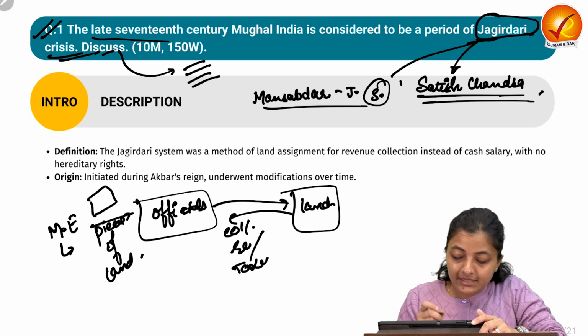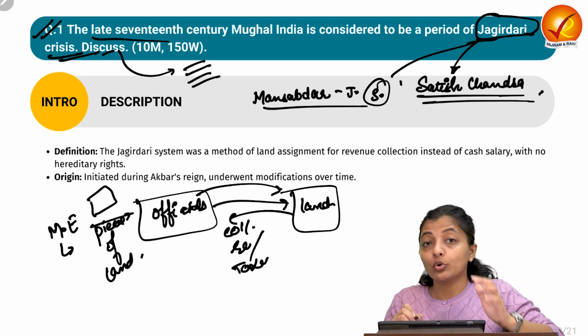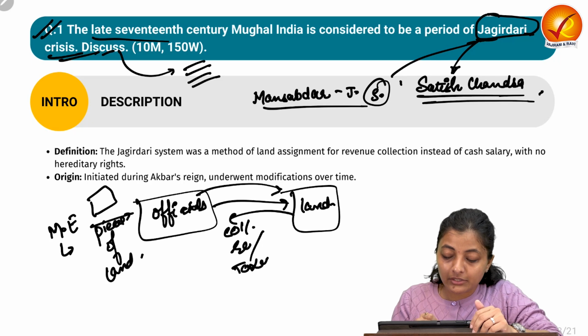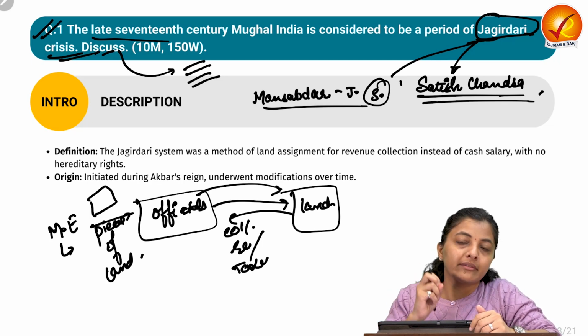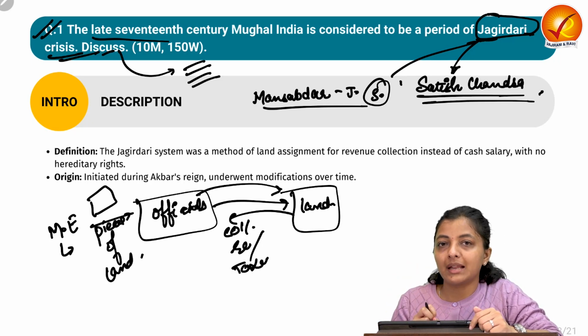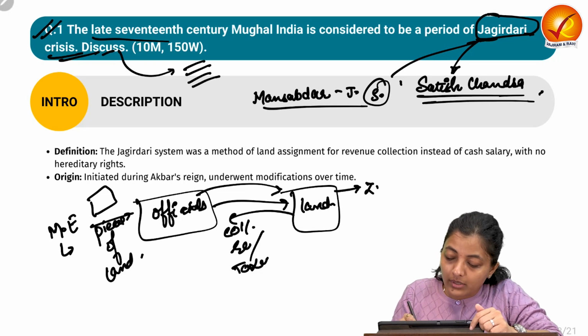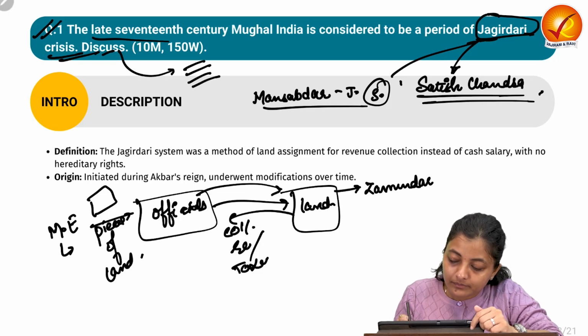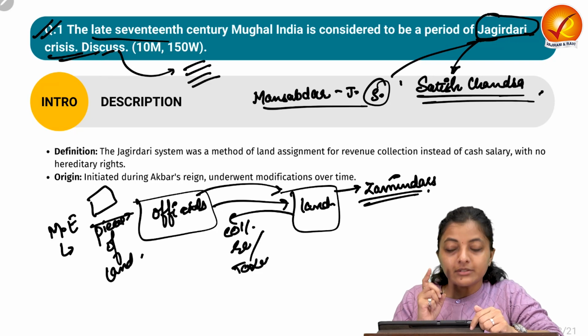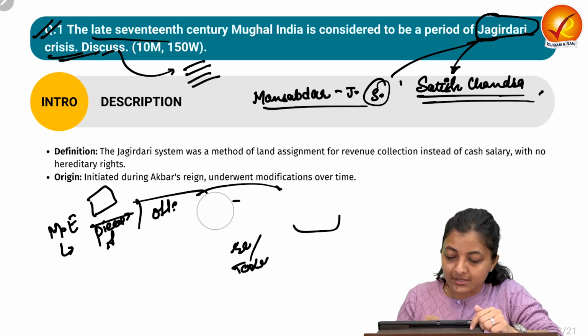But you must understand that these officials do not own this land. They only have the authority or the power to collect the revenue or the taxes out of this particular land. This land is still held by zamindars. Okay. So this is the whole particular system.